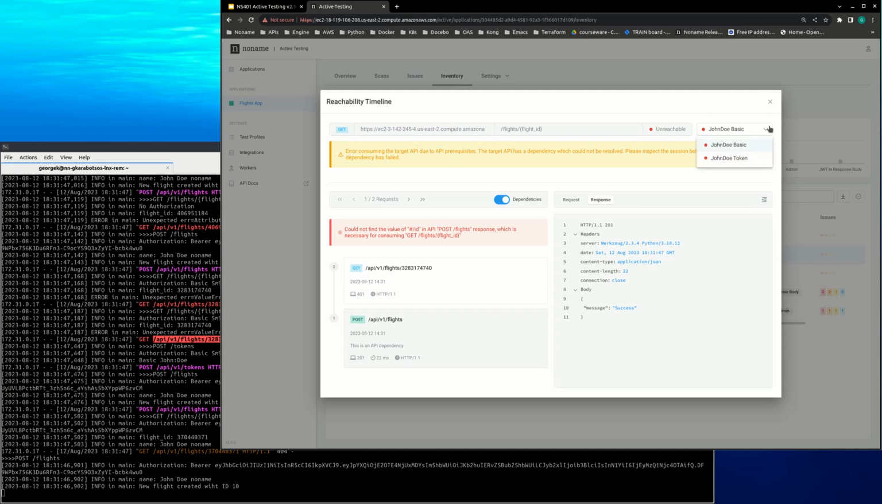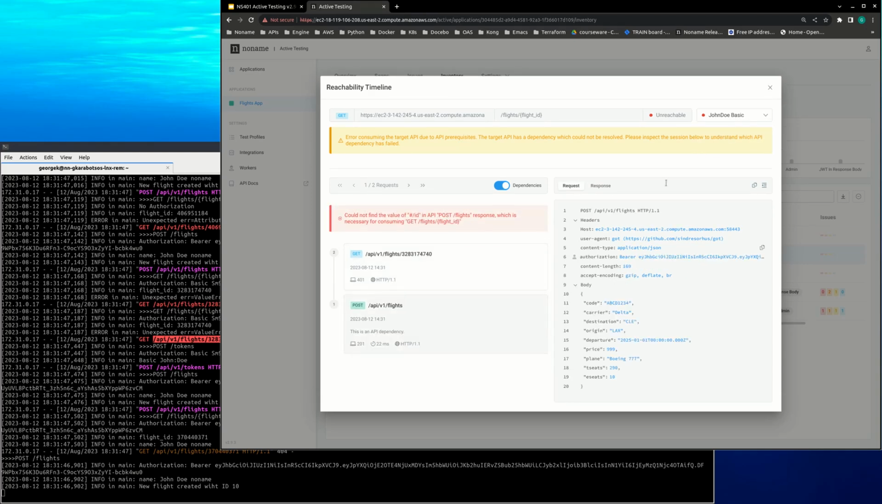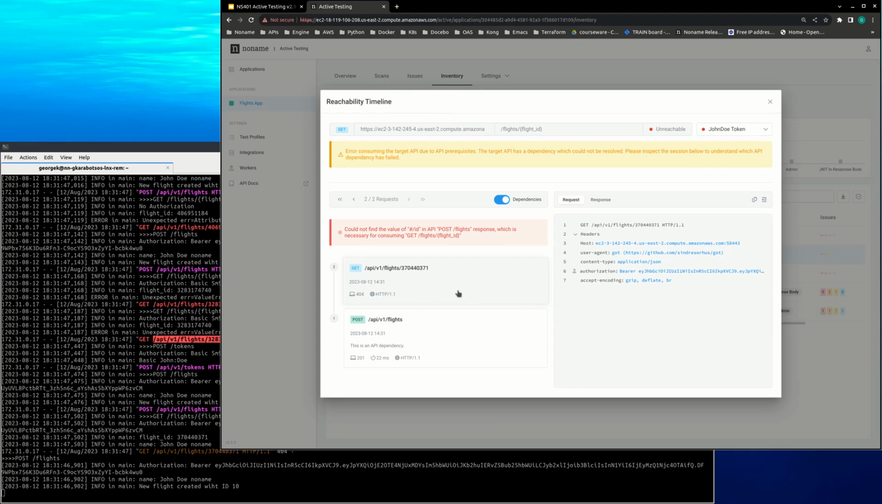And by the way, you still have access to the different users' tokens. Here it is. They always fail, irrespective of which authentication they're using. But if I go to the post, this one should have succeeded with the John Doe token. Well, it doesn't show it. That's okay, because this is what it's looking for.